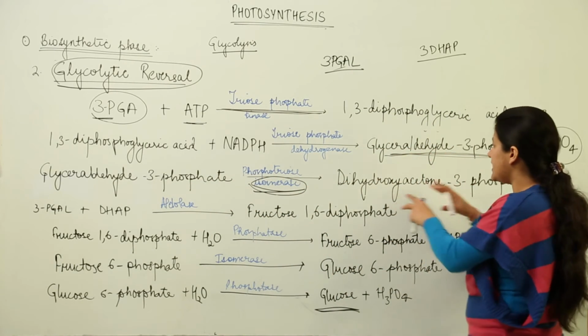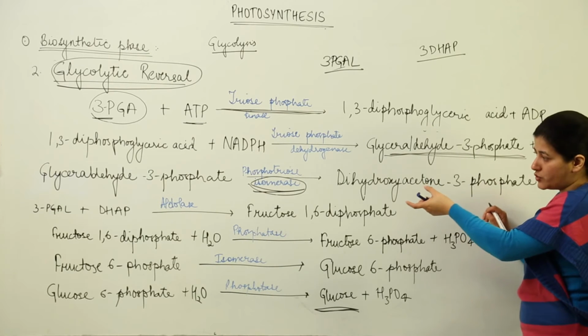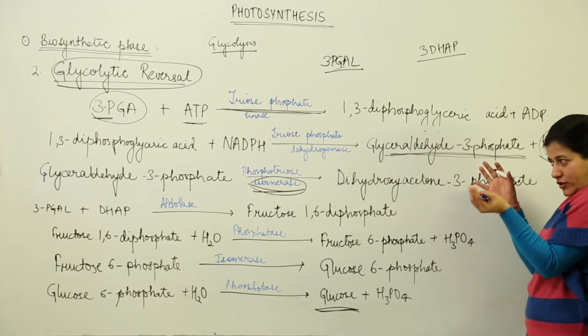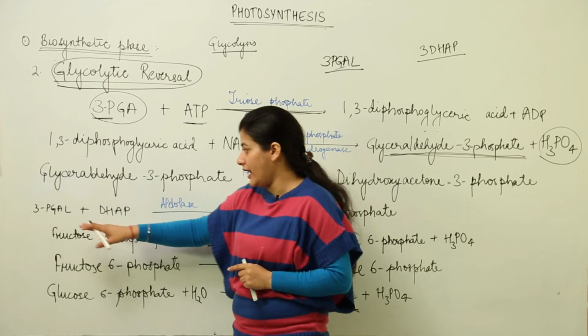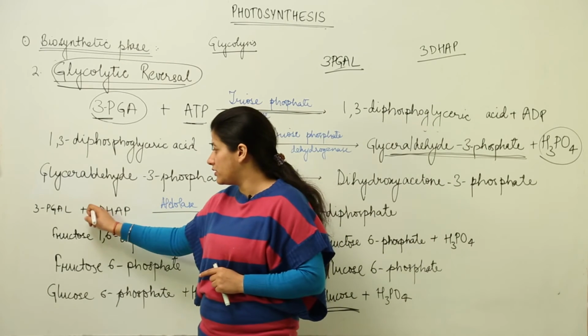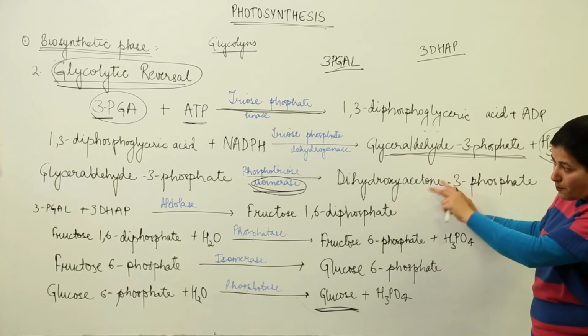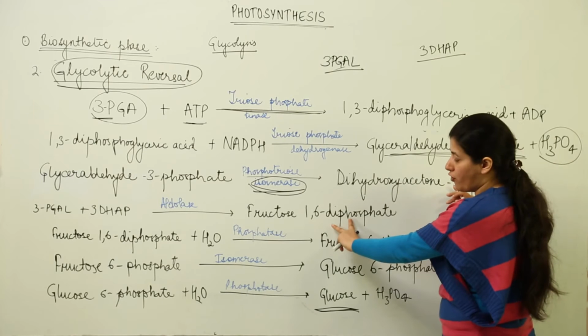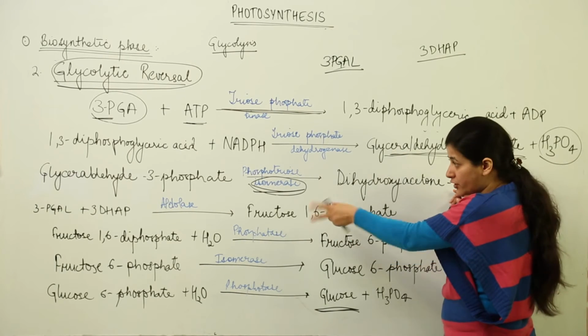Now this DHAP, they get interconverted, and now what will happen is that they would both come together and form fructose. Both of these, 3-PGAL and DHAP, in the presence of aldolase. These two are isomeric forms that are being formed. Both of them would combine to form fructose 1,6-diphosphate.